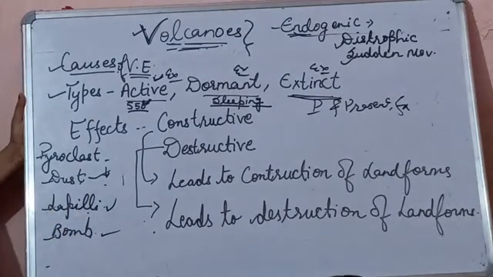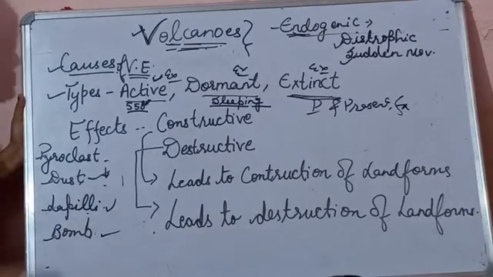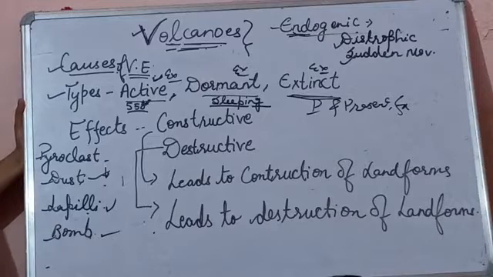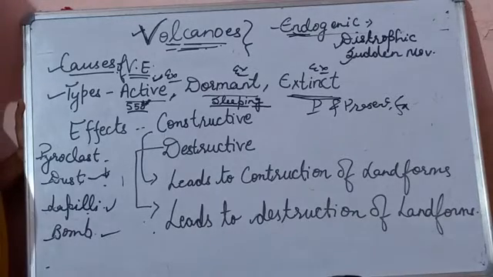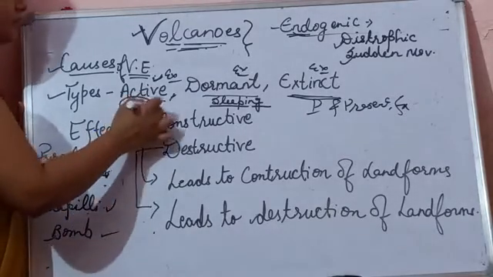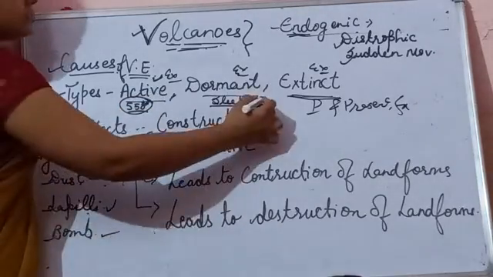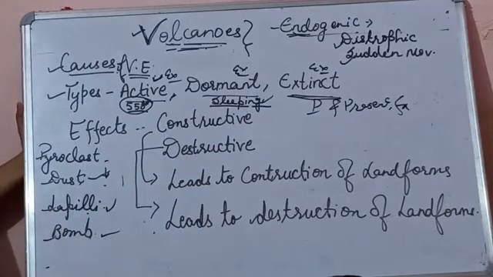Then we have studied three types of volcanoes here, children. They are active, dormant and extinct. Active volcanoes are the ones which can erupt at any time. There are 550 known active volcanoes. Dormant volcanoes are sleeping volcanoes. They have not erupted since 1944 and have no signs of erupting in the near future also.